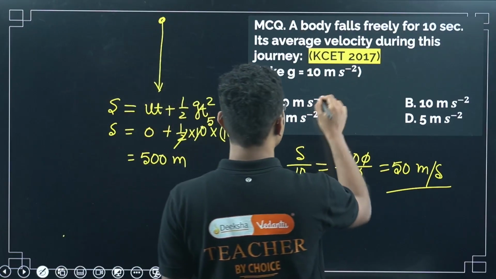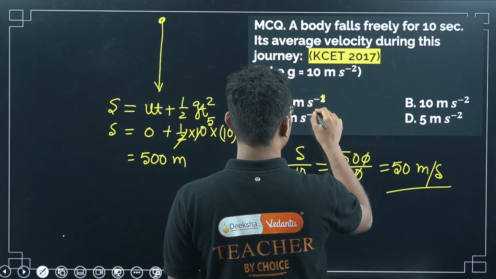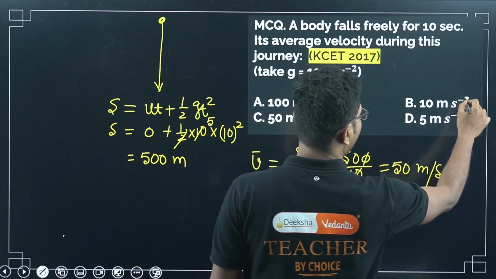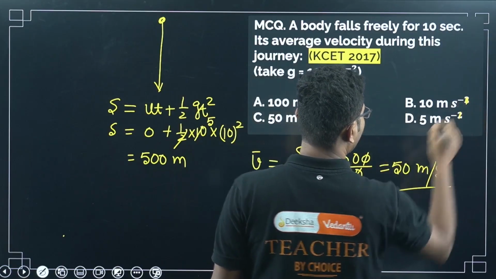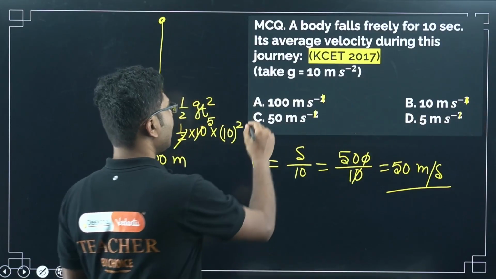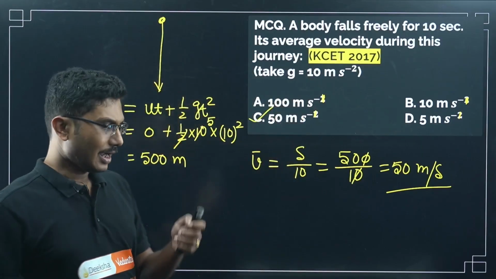I think the units given in this question are wrong. It is misprinted, so it should be meter per second square. So the correct answer is 50 meter per second.